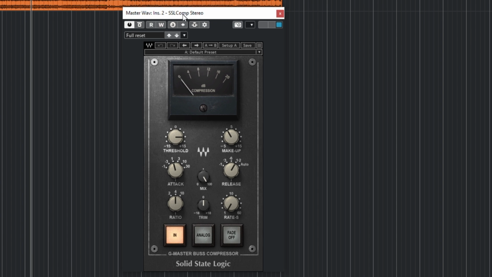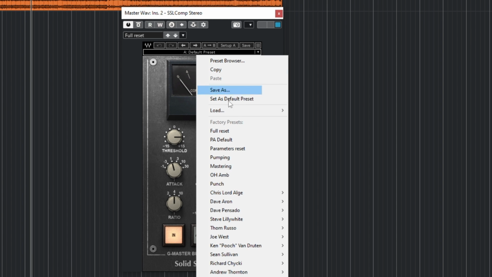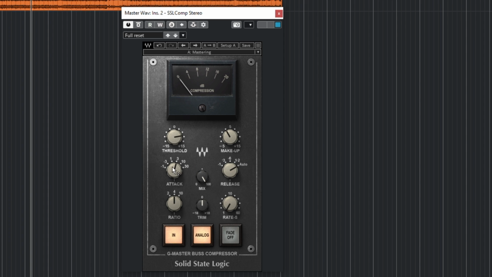So this is our SSL compressor. I have a preset I use over here, this mastering. But anytime I use this mastering preset, I tweak it a little bit. I don't want to be attacking the master song. So I'll bring the attack all the way up because we are mastering the song and I don't need to compress it that hard.